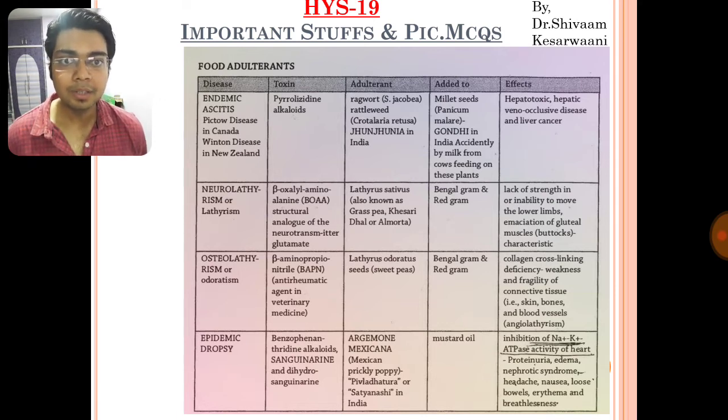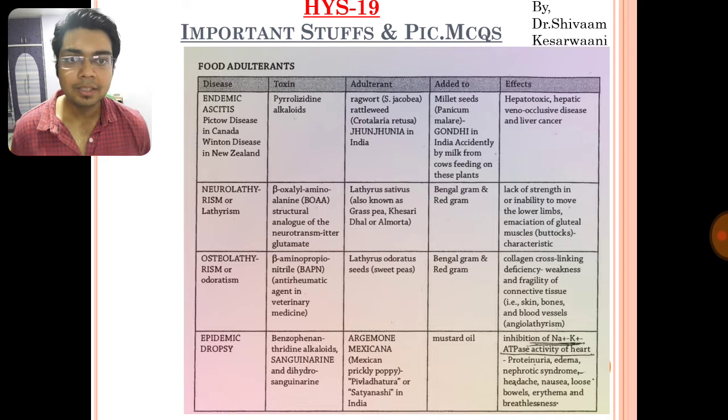Okay, osteolathyrism is caused by beta aminopropionitrile, so it is BAPN. It is caused by a species of Lathyrus, not sativus but odoratus, and when mixed with Bengal gram and red gram. It causes collagen cross-linking deficiency and thus weakness and fragility of connective tissue, basically the skin, bones, blood vessels, etc.